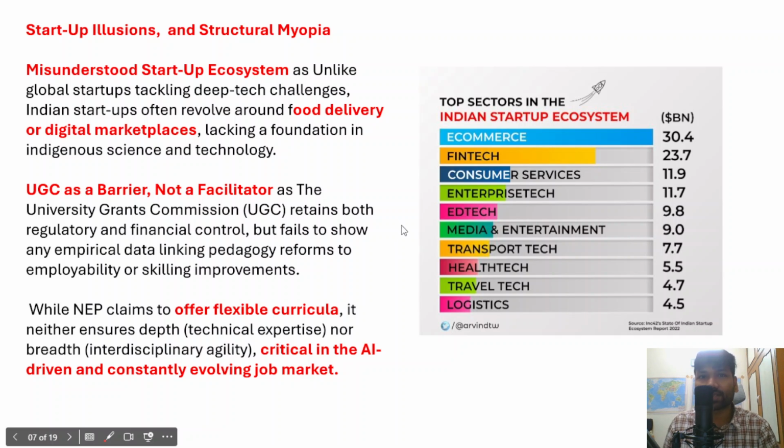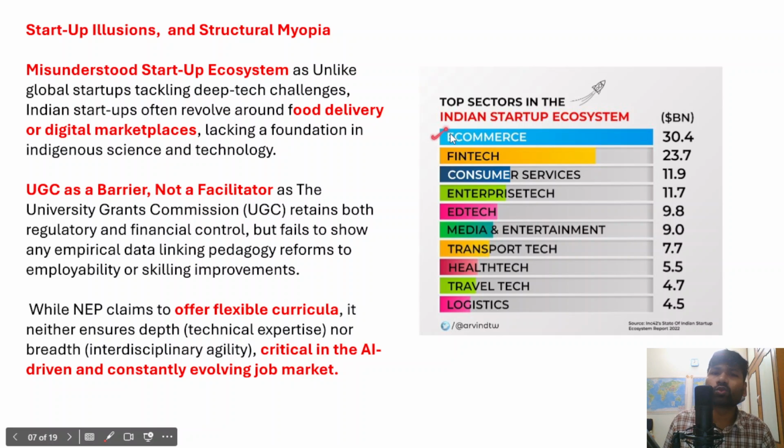As I have already emphasized, unlike startups in other countries, most global startups have been engaged in deep technology challenges, but Indian startups are mostly revolving around food delivery platforms, e-commerce, and digital marketplaces. So it indicates that there is a lack of foundation in indigenous science and technology.